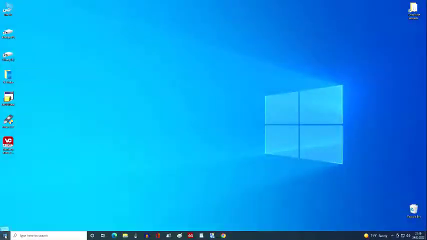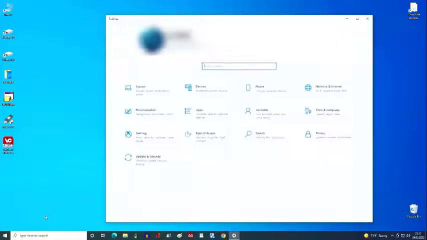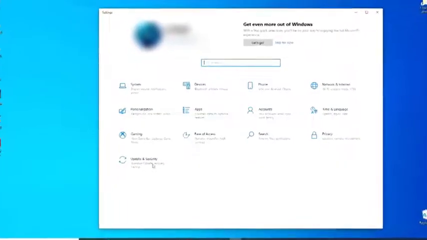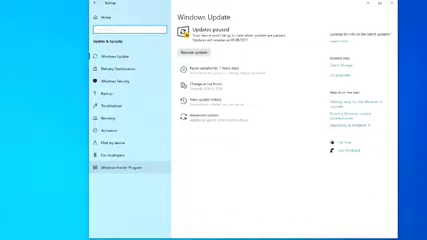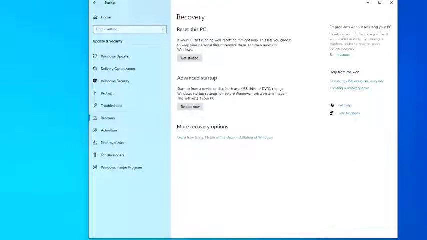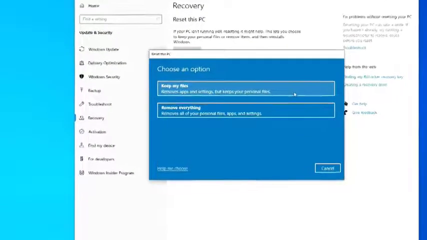Click the button, Start. Then, Settings, Update and Security. Recovery. Now click on the right, Get Started. In this window, we can choose two options.